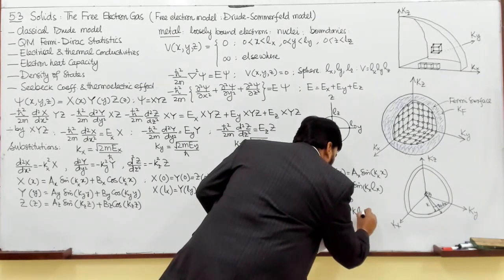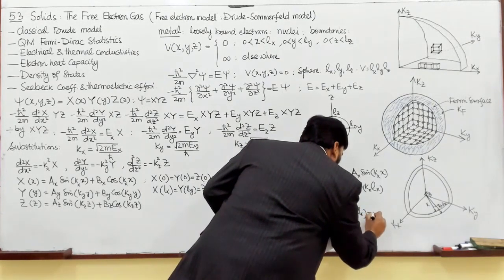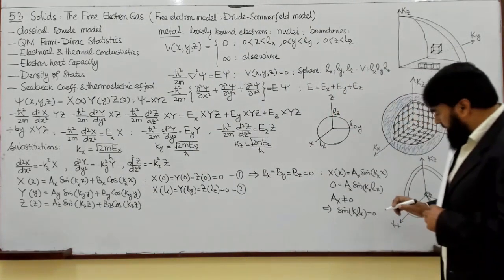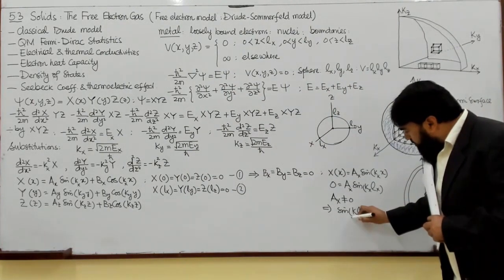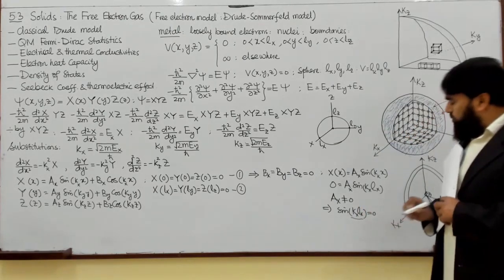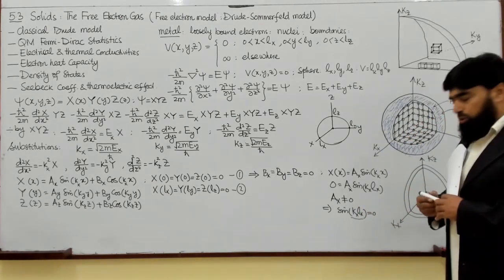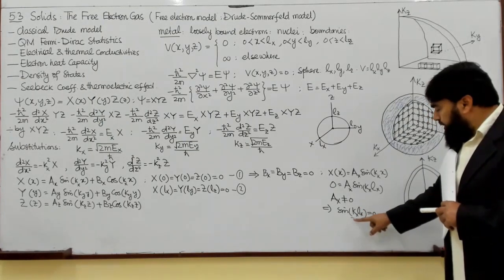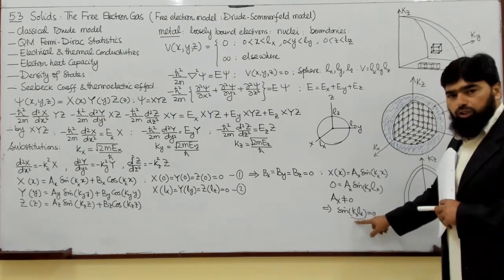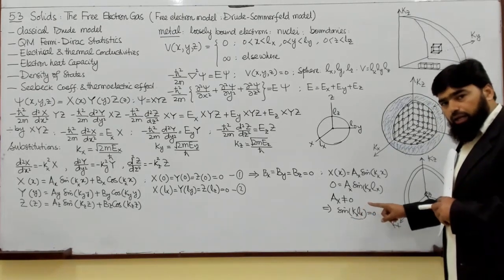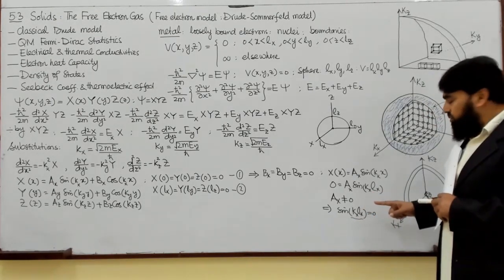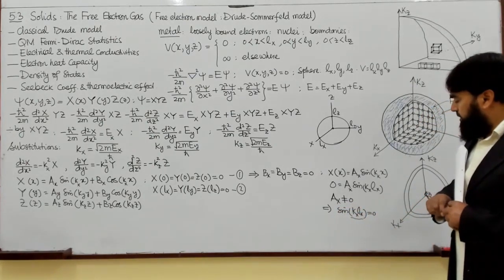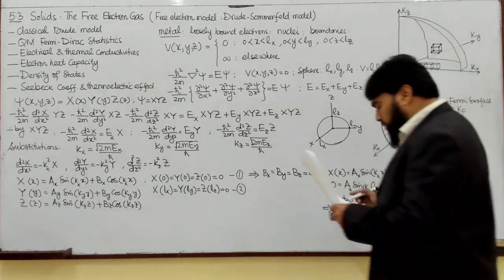kx lx is equal to 0. And what does it mean? When this domain is equal to 0, we know that sine 0 is 0. We know that sine pi is 0, sine 2 pi, 3 pi, and n pi is equal to 0. So I can say that this is only true when